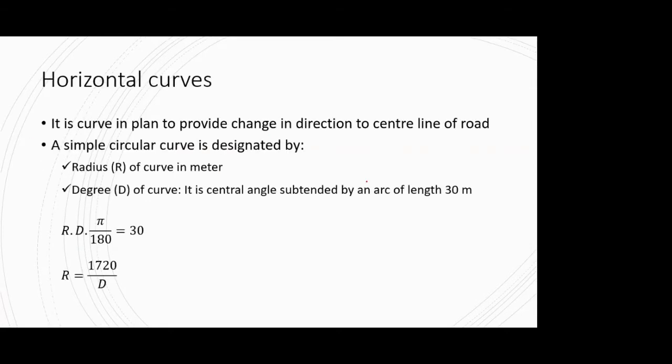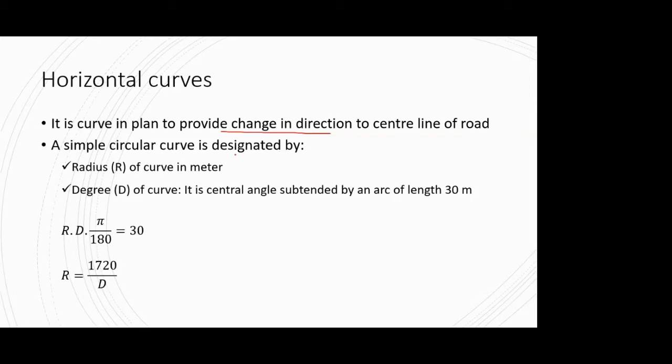So coming to a horizontal curve, if I try to write the definition, it is nothing but, in a plan or from a top view, a curve which is given to provide a change in direction. That's an obvious statement I've just written here. The center line of your road is changing direction, and that's why you are providing this curve.